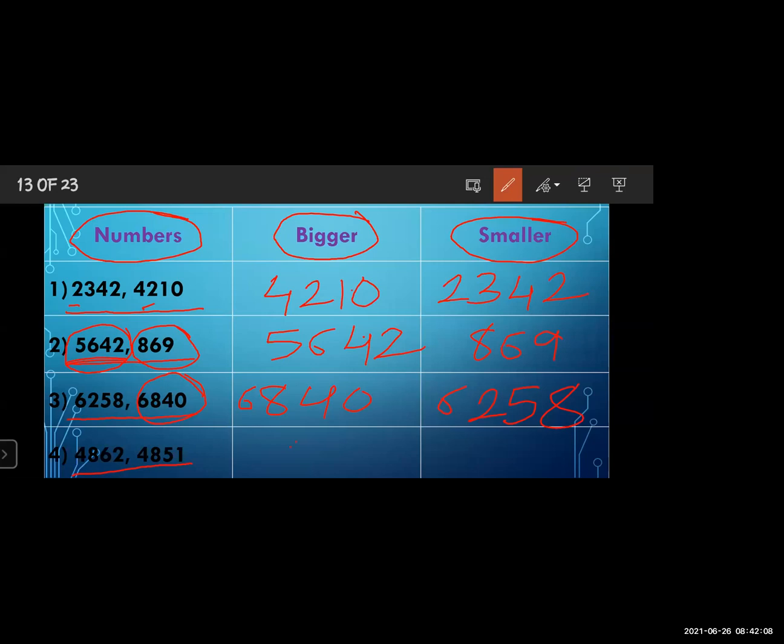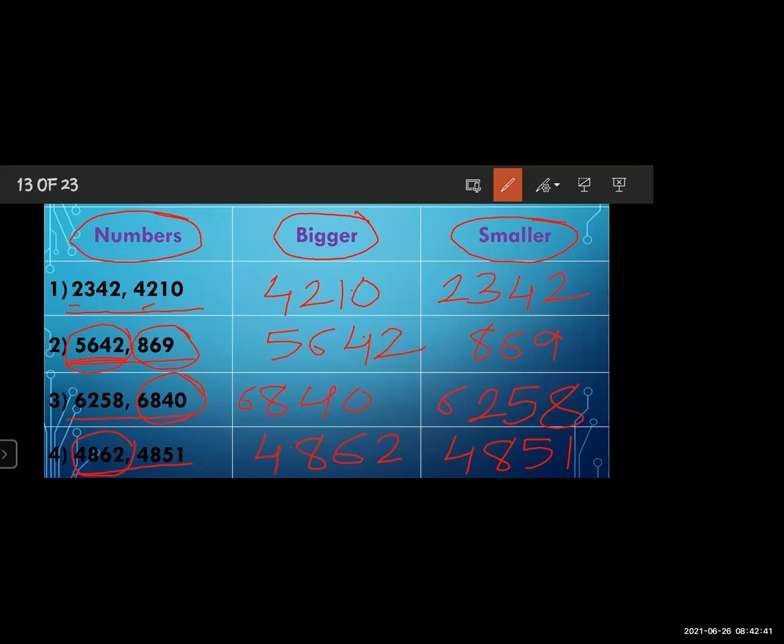That's why 4,862 is bigger. So you have to write 4,862 in the bigger column, and 4,851 in the smaller column.